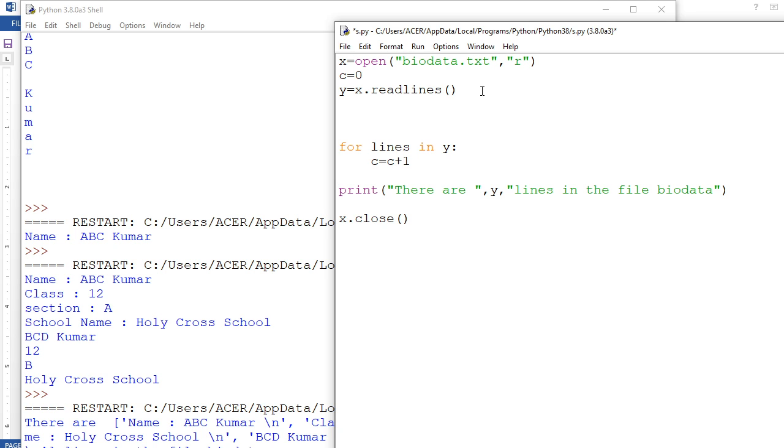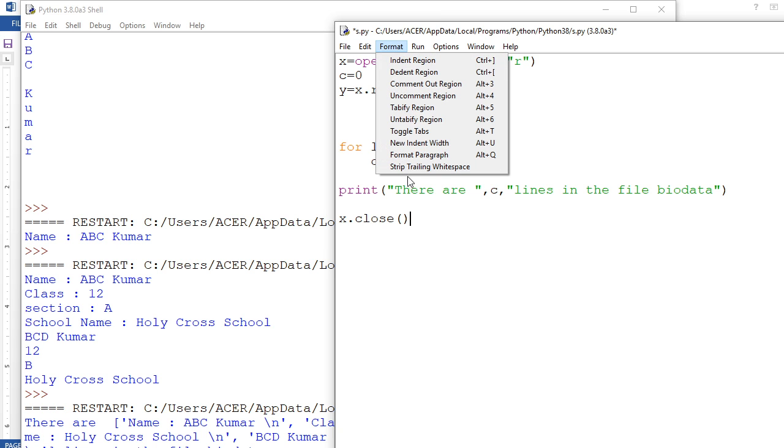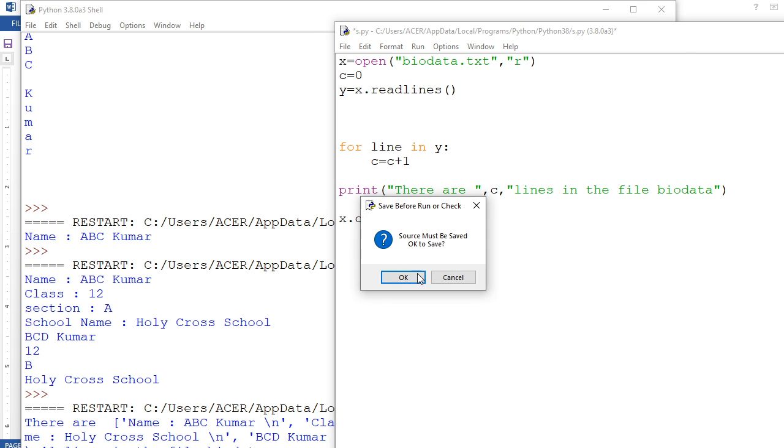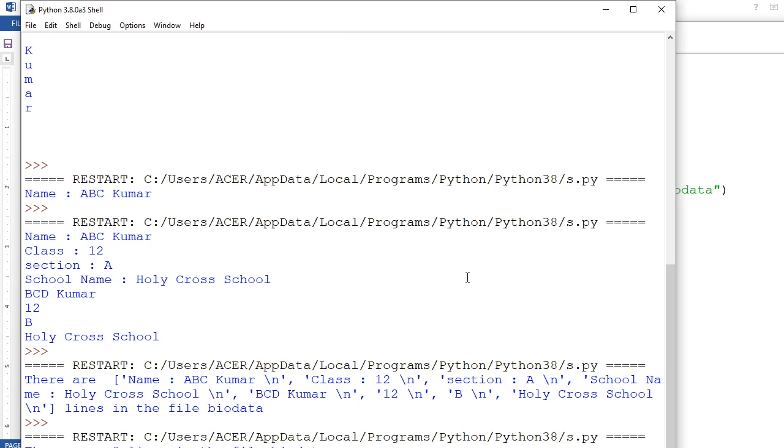For line in y, how many lines are there? Then I am going to print how many lines are there, c. Okay, just run the module. Just check, there are 8 lines in the file biodata. Done. So like this way you can make the program.